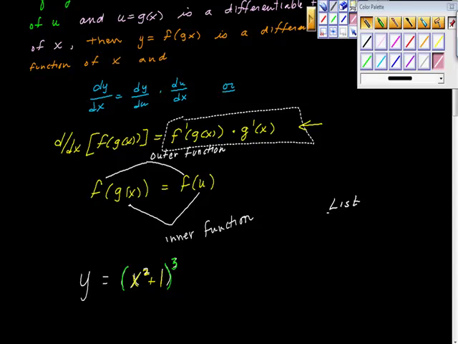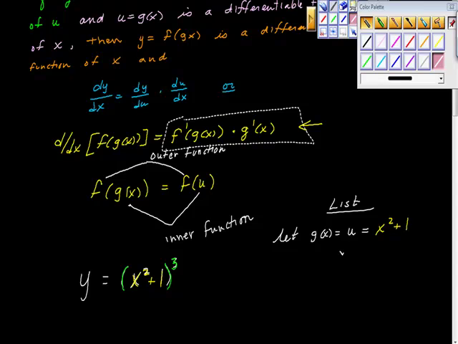I'm going to gather my pieces up here. First thing I'm going to do, if you go up to the top, it says u equals g of x. So I'm going to say, let g of x equal u, and what I'm going to do is take this inside piece of the function out, because the inside function is the g of x. I'm going to take that out, and I'm going to say, let u equal x squared plus 1.